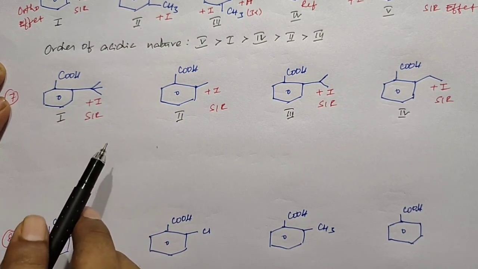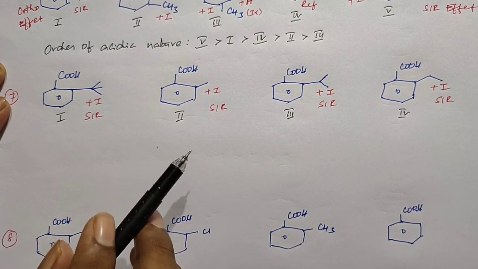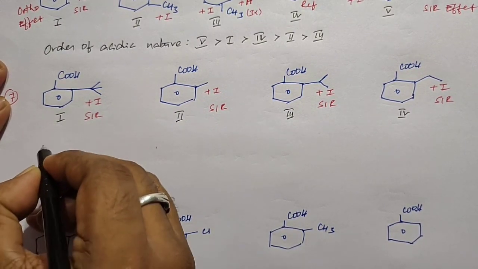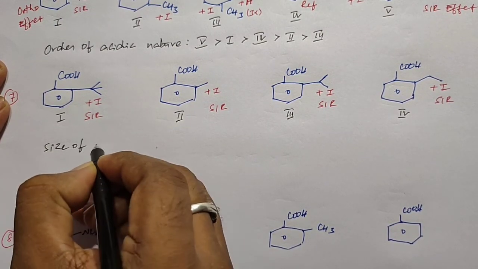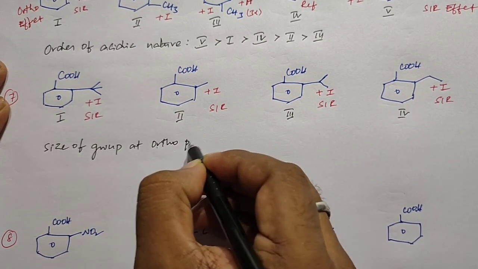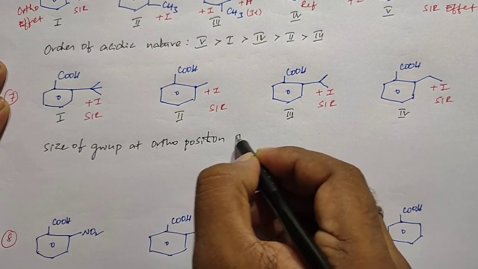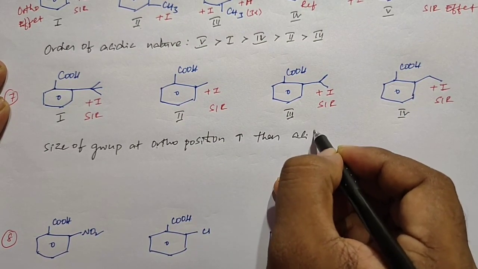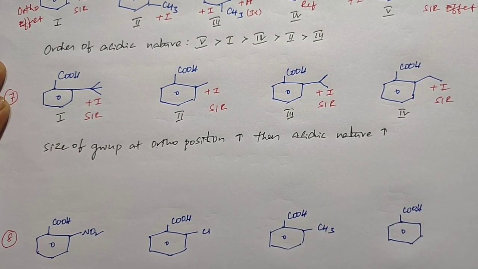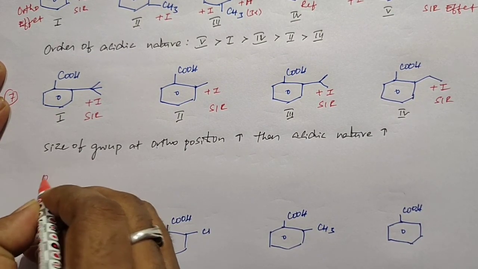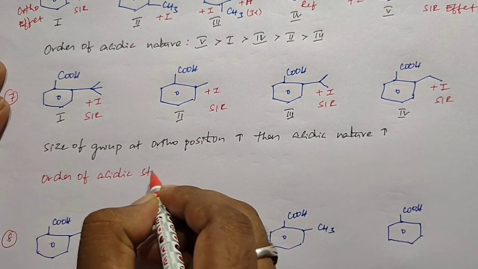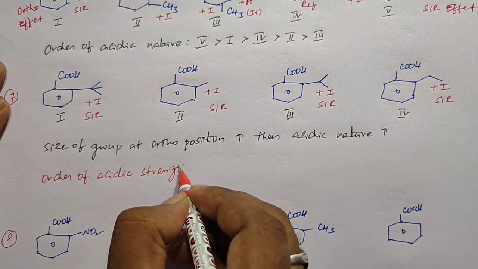So if the size of a group at ortho position is increased, acidic nature also increases. Then if you take the order of acidic strength, we get